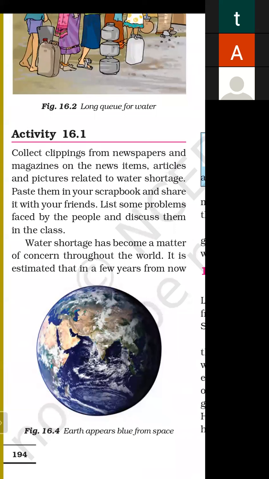Paste them in your scrapbook and share it with your friends.